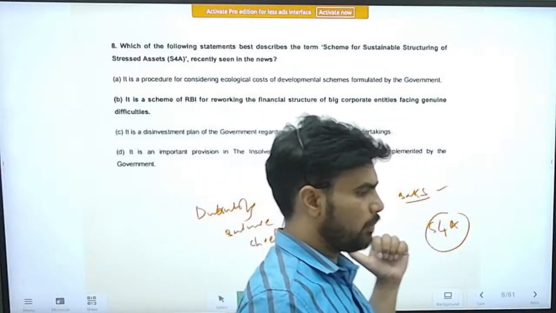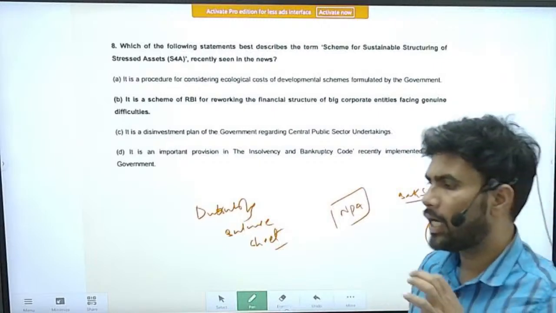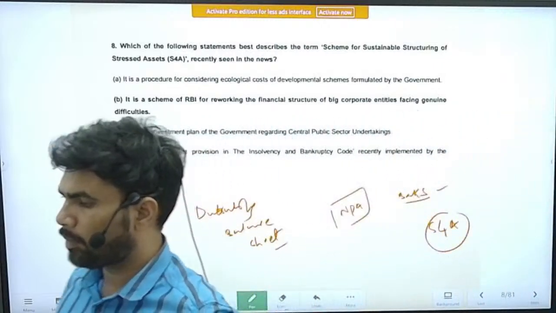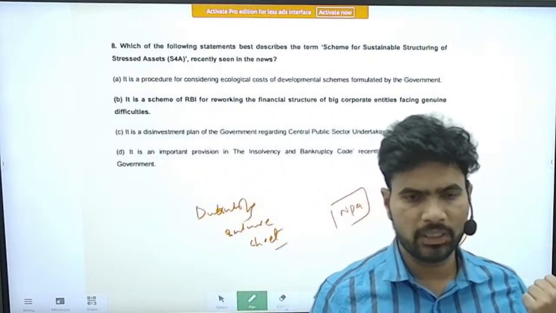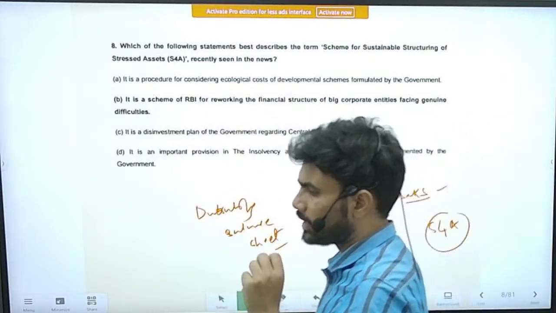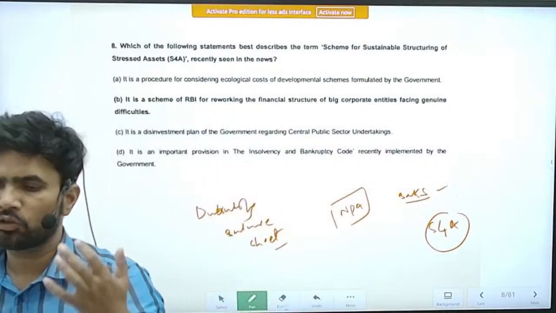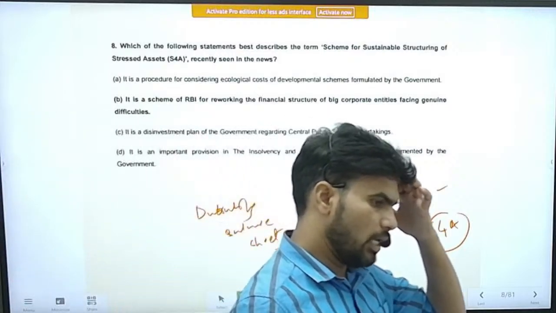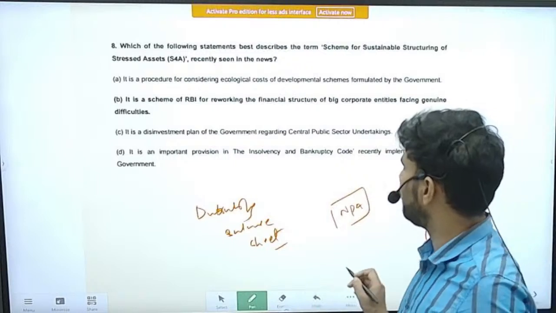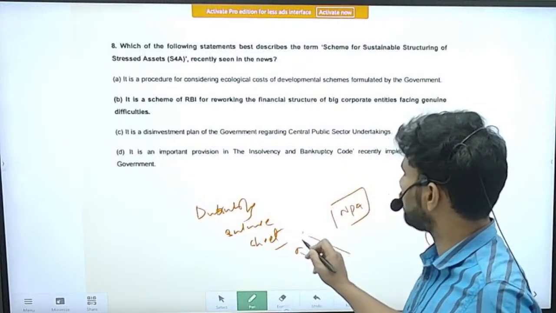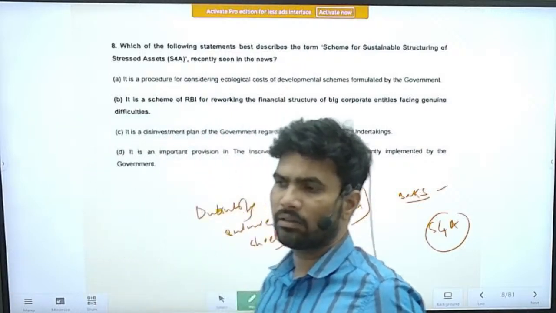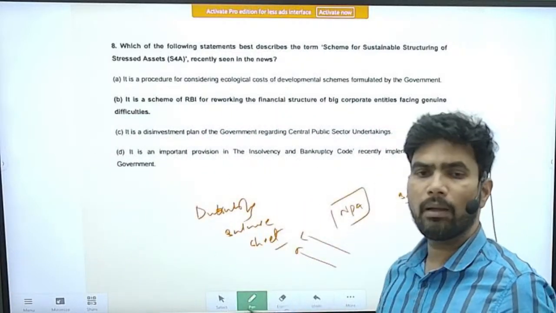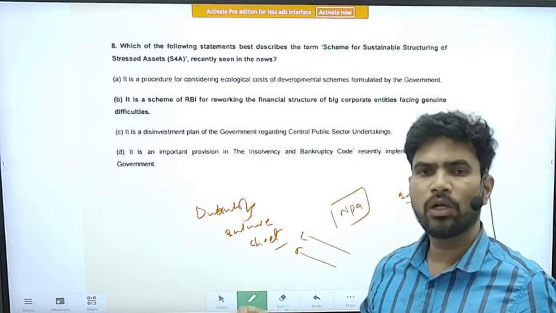What is meant by double balance sheet problem is, at one side the banks are facing the problem with their balance sheet, indirectly they are facing problem with their business, and on the other side the companies, they are also facing problem with their balance sheet. So because the loans advanced by the banks to these organizations, the companies are not repaying. They are not repaying for various reasons, including the recession.